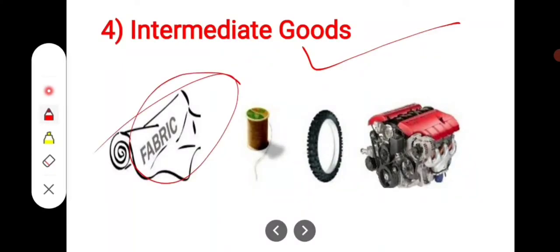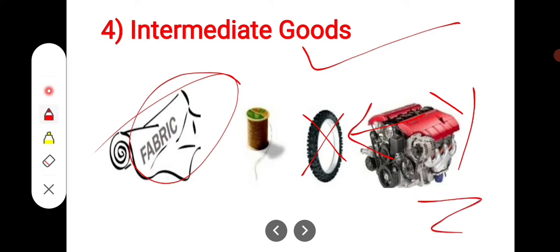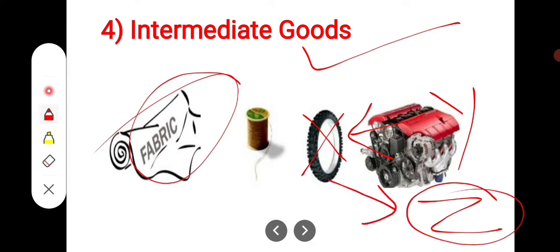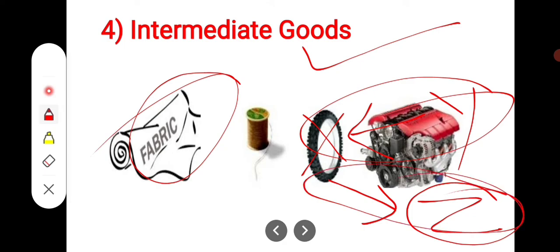Take an example of fabric. If firm X purchases this fabric from firm Y for making shirts, it will be termed as an intermediate good. Or if firm Z purchases shirts from firm X to put in a retail showroom to sell to the final consumers, still it will be termed as an intermediate good, because I already told you that these intermediate goods are purchased by one firm from another firm, either as a raw material or as goods for resale.